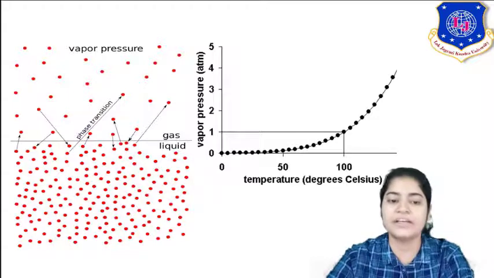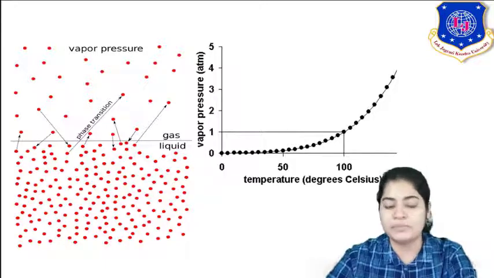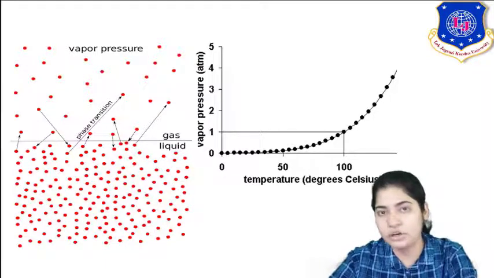A simple example is water. This is your boiling point diagram with respect to pressure. You can see, we know the boiling point of water.